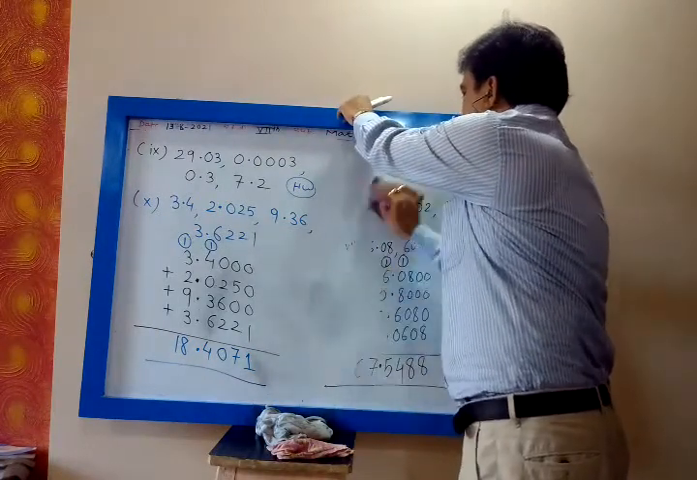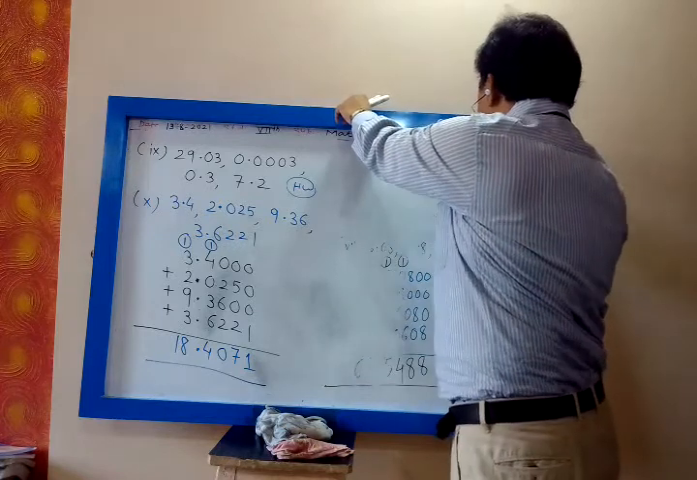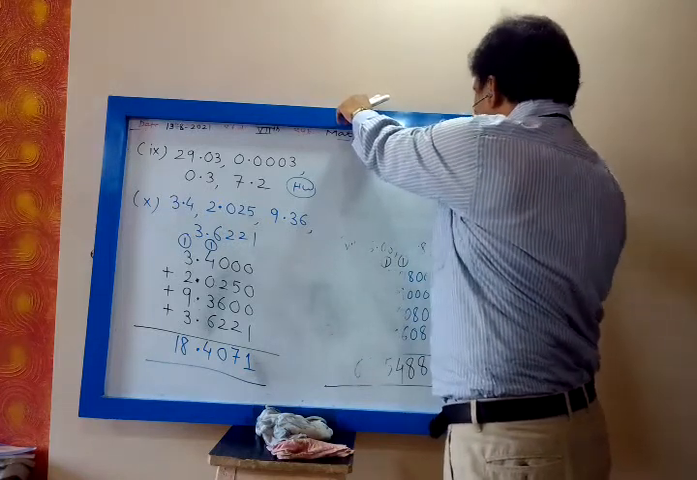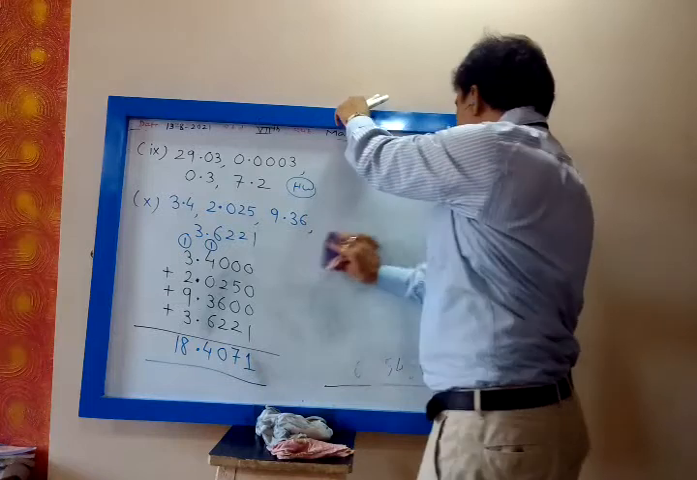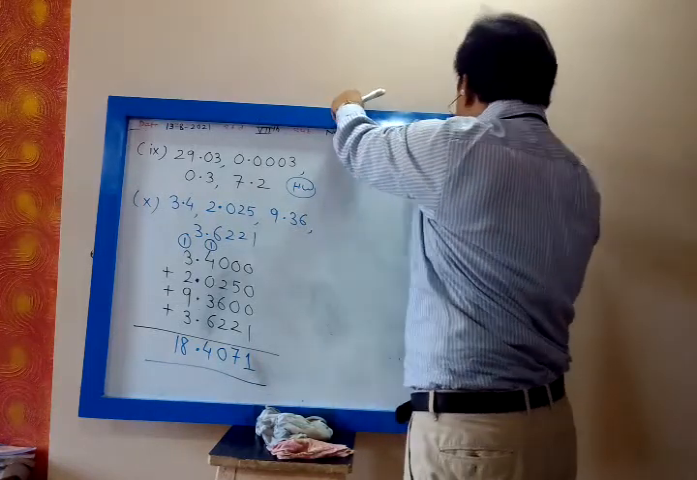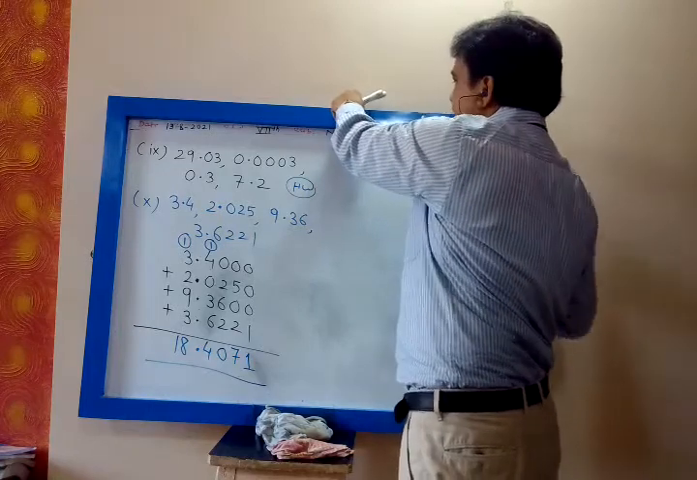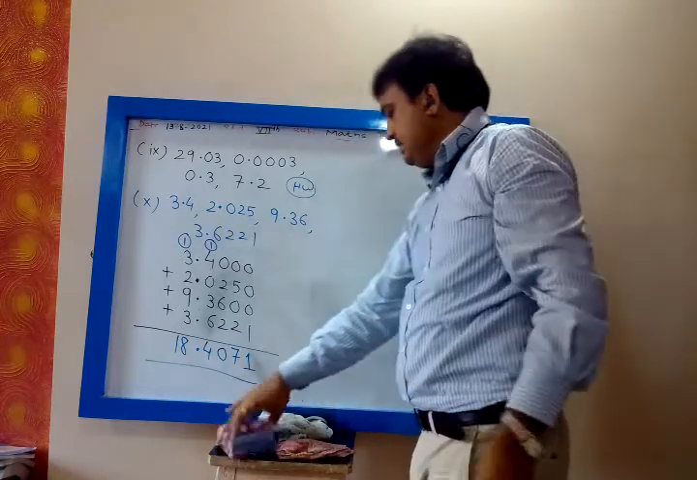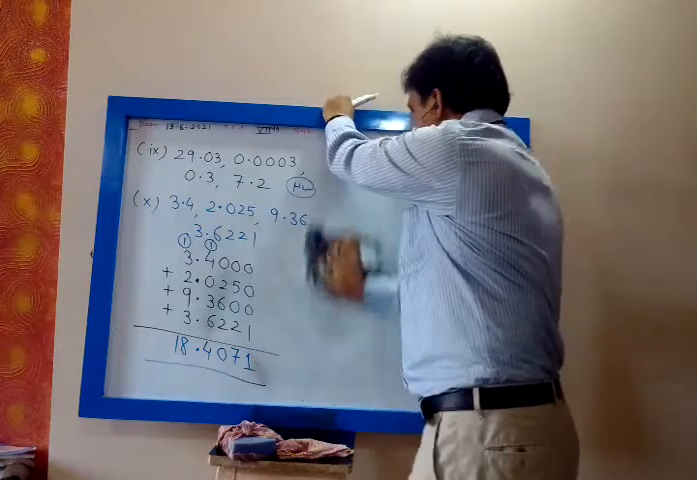18.4071 is the answer. Okay. So in addition and subtraction of decimal fractions, you have to first convert them into like decimals, and then you add digit-wise.